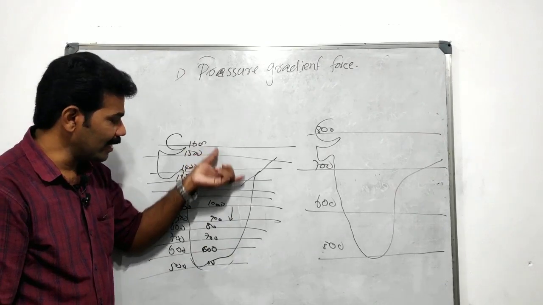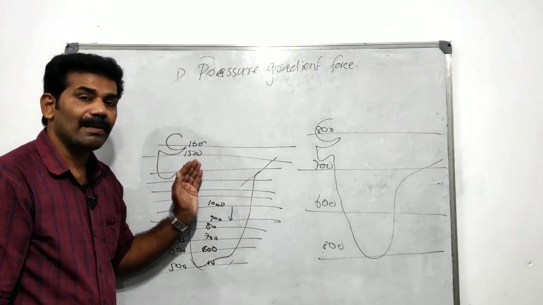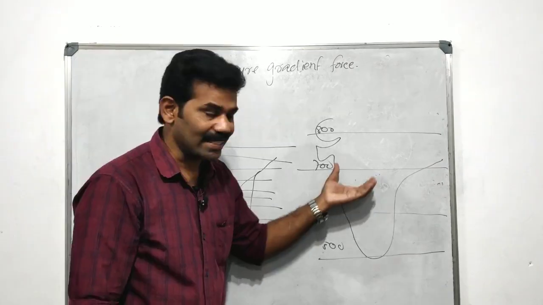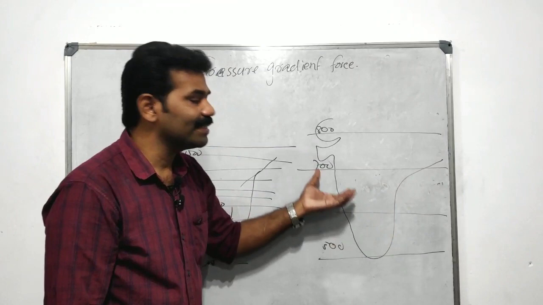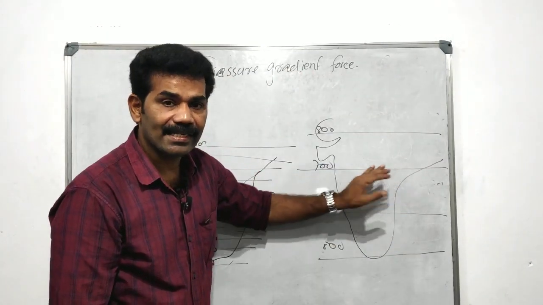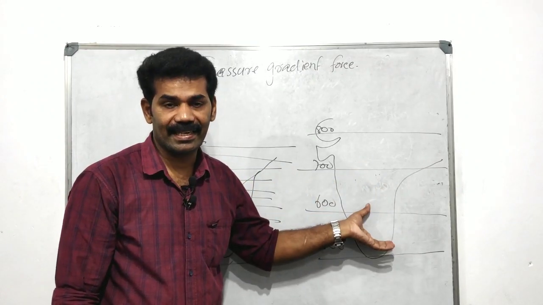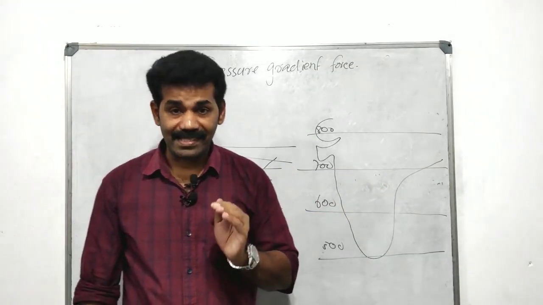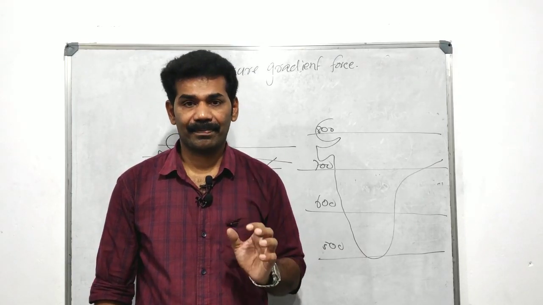Okay, the pressure gradient force is very steep. That is why the wind will be very high. In this picture, the isobars are drawn at a great distance from each other, so the pressure gradient force is very less. As a result, the speed of the wind will be very less in this area. So the gradient is said to be steeper when the pressure difference is more.